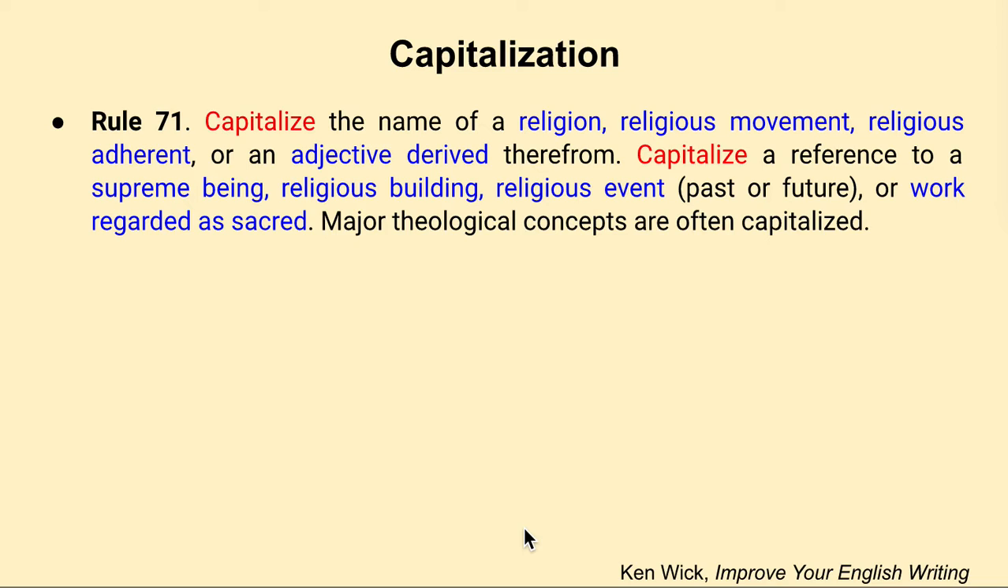So the next rule is 71, which is capitalize the name of a religion, a religious movement, a religious adherent, or an adjective derived therefrom. Capitalize a reference to a supreme being, religious building, religious event, past or future, or work regarded as sacred. Major theological concepts are often capitalized, not always capitalized, but are often capitalized.